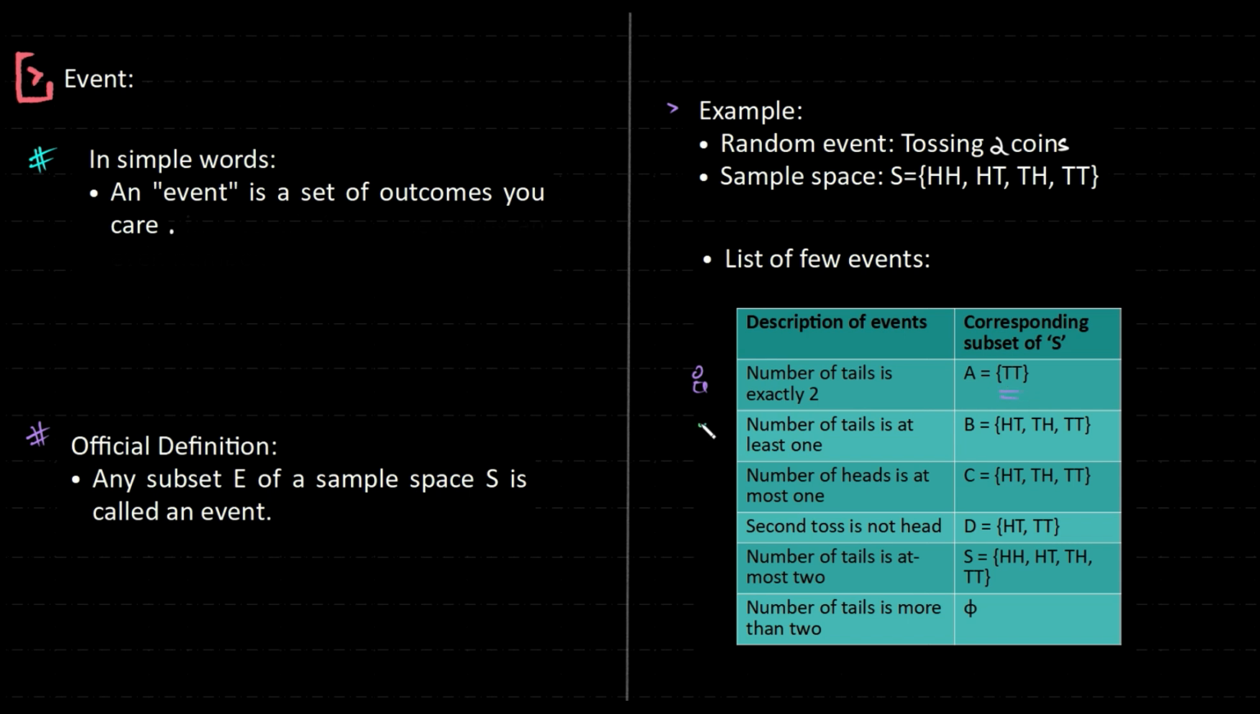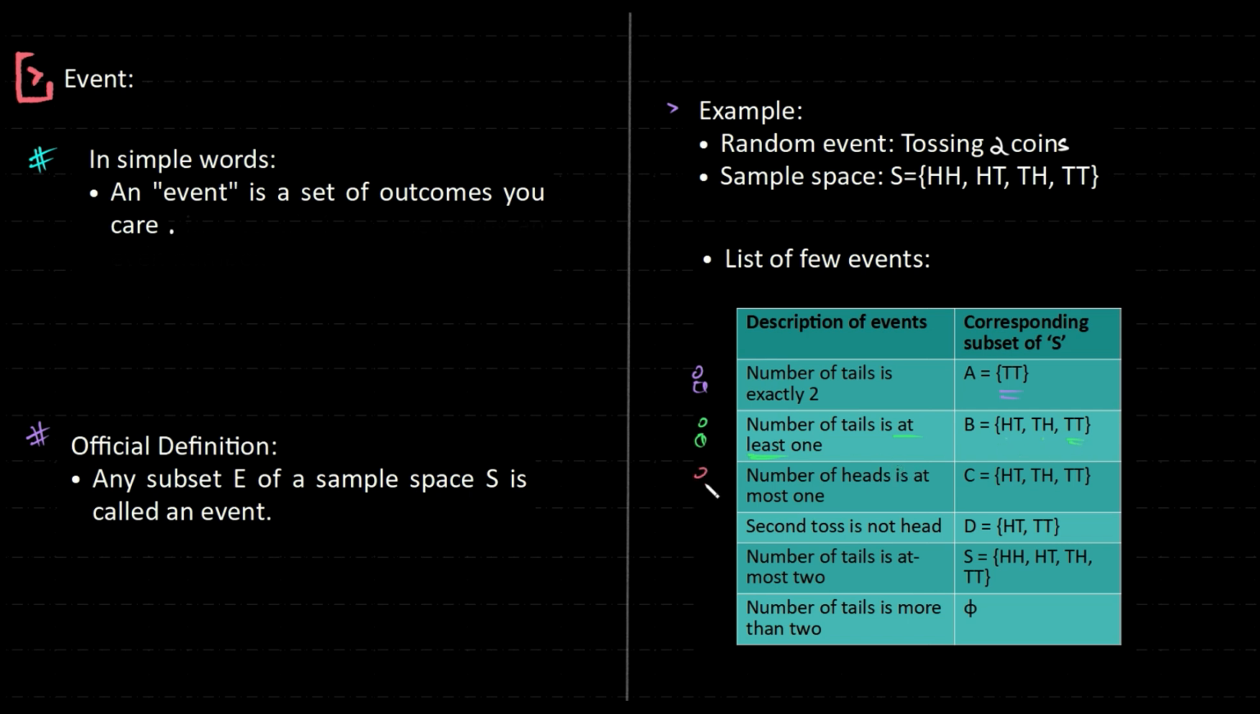If someone else comes to me and tells me, I need the number of tails to be at least 1. At least is very important. It means what? 1 is good, 2 is better. More than 1 is better actually. So head-tail, tail-head, and tail-tail.